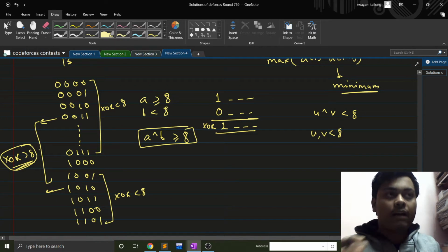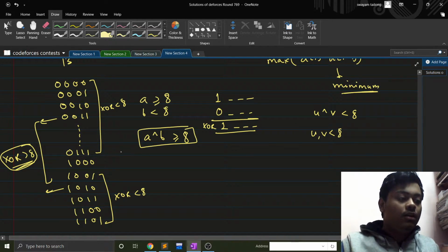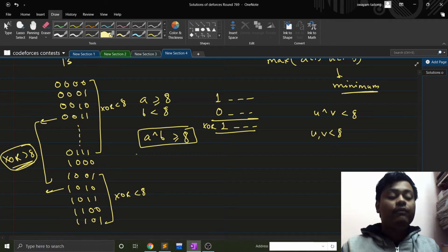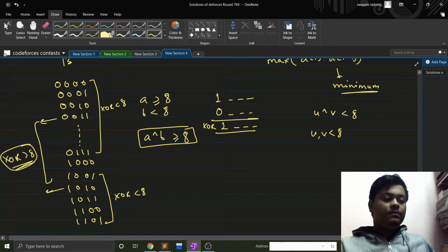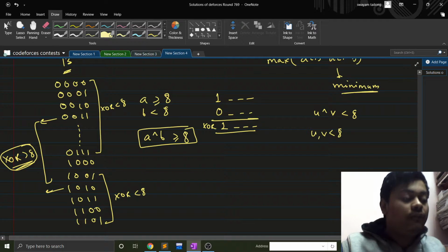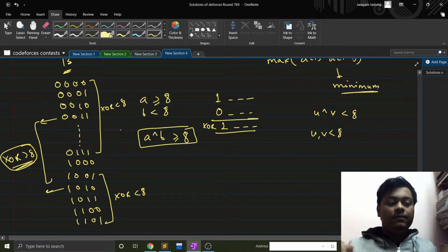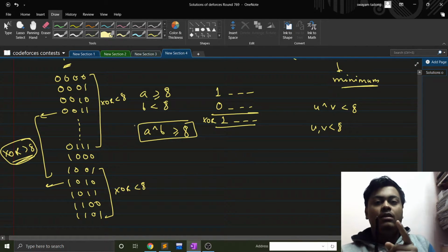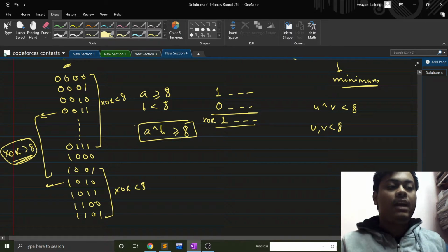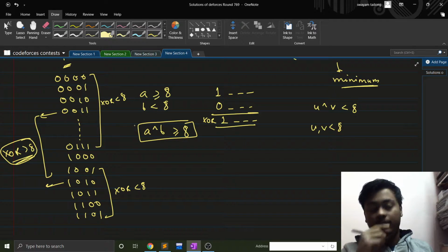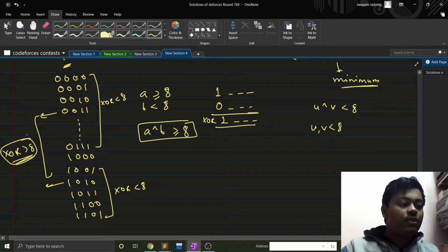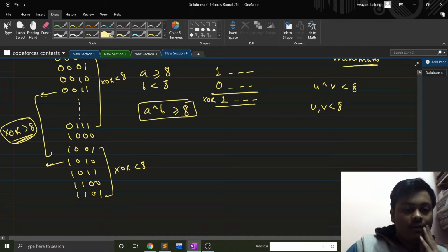So we just need to minimize this XOR. Fine. When we arrange the numbers, for the case of 13, we will have some numbers less than 8 and some numbers greater than 8, and so at some place we will have two numbers where one is greater than 8 and the other is less than 8. At that place we will have XOR greater than or equal to 8. At all other places we might have XOR less than 8, so we just have to minimize this XOR, right? So how to minimize this XOR? Fine, this is the thing now.